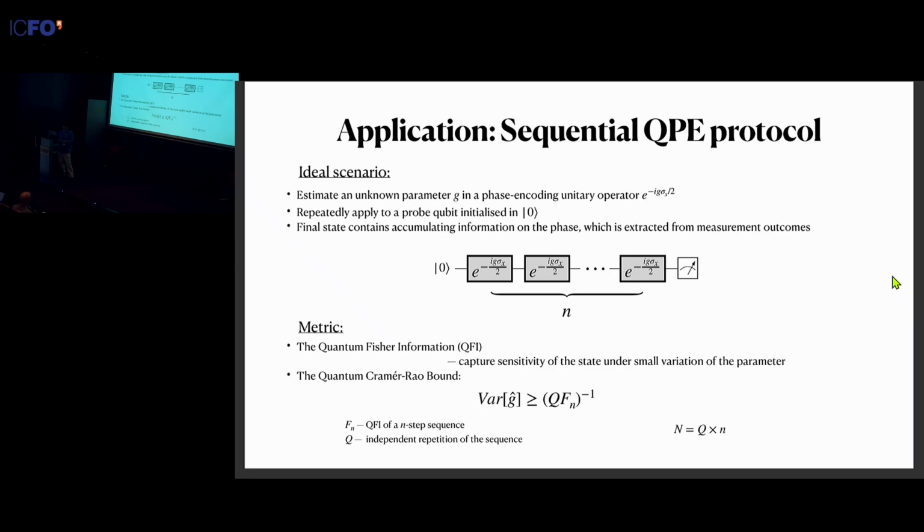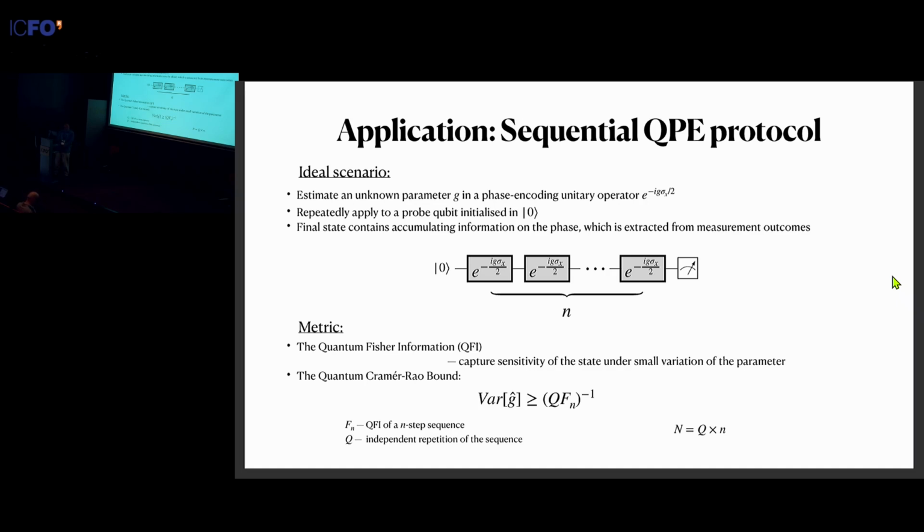And to assess our estimation performance, we choose the metric to be this very popular candidate, the quantum Fisher information, or QFI. So roughly speaking, it captures how sensitive our qubit is if we just change our unknown parameter g by a little bit. And for our purpose, what makes the QFI useful is the well-celebrated quantum Cramér-Rao bound. It states that the variance of an estimator on g is lower bounded by this quantity on the right-hand side of the inequality.